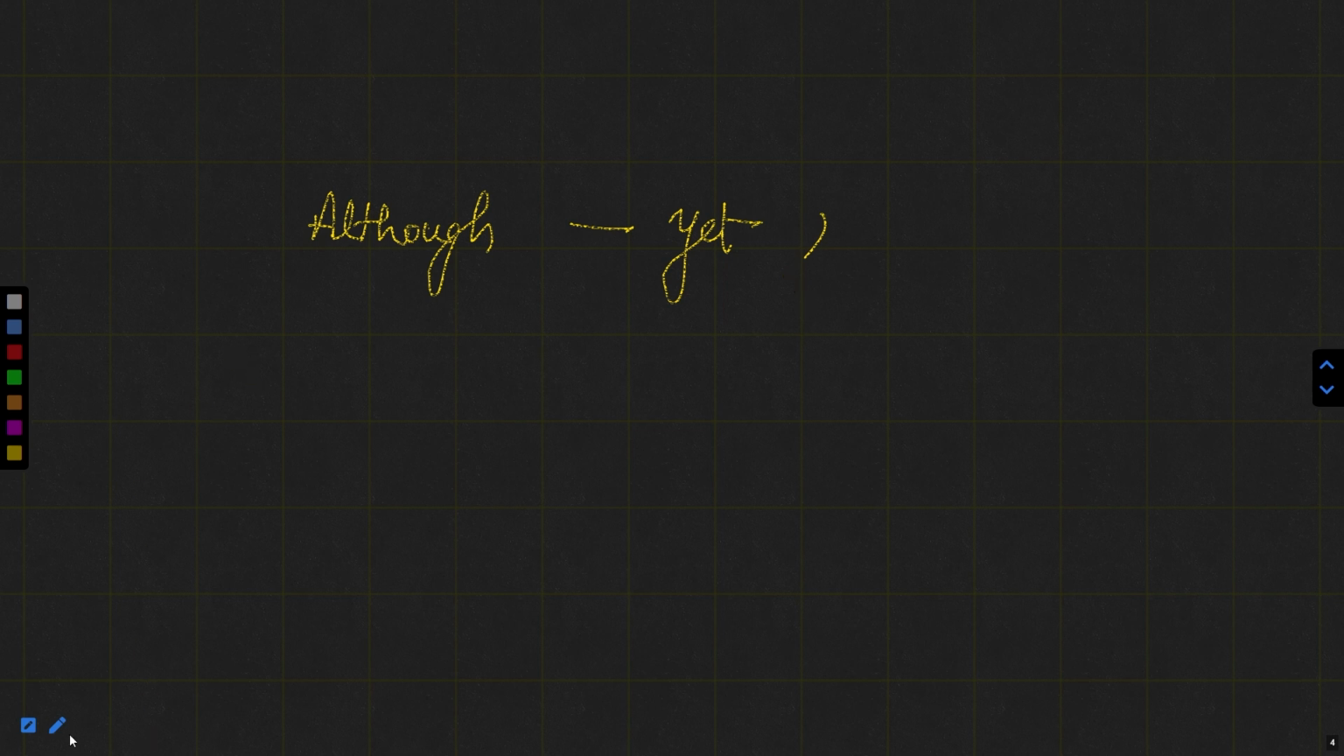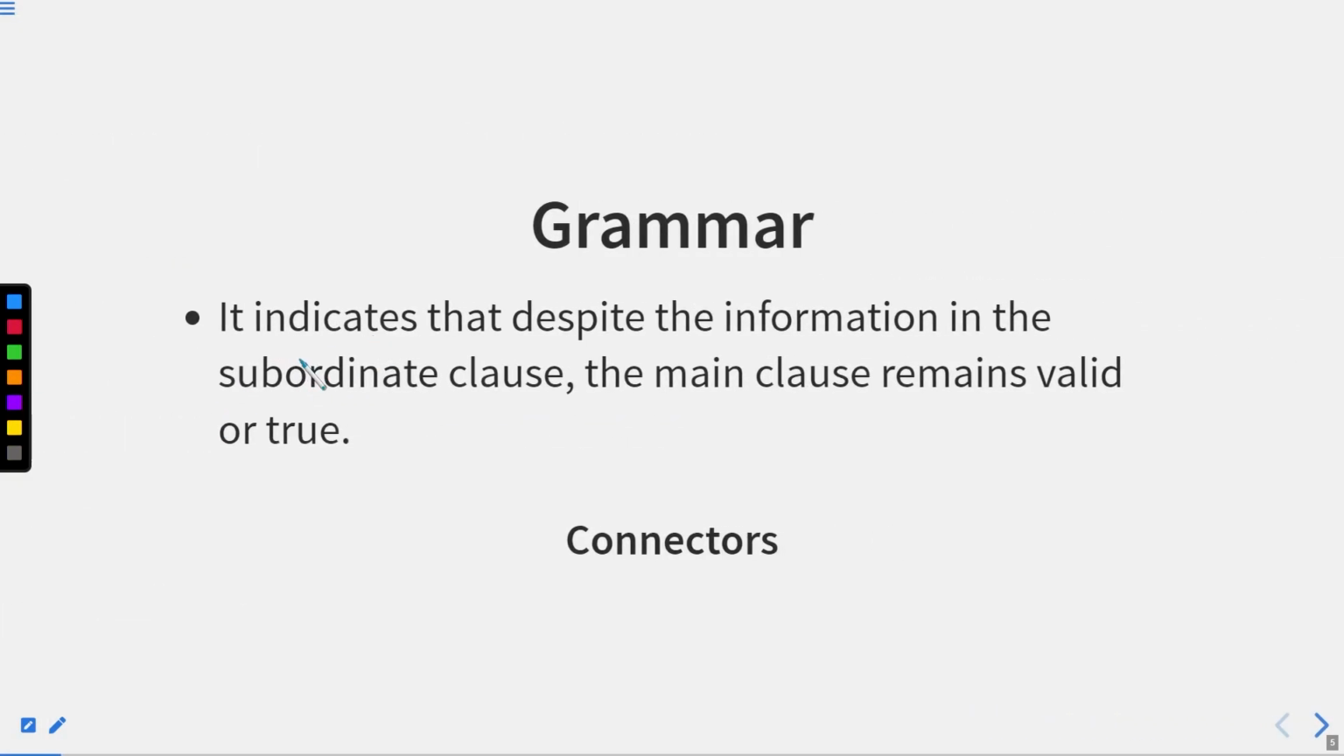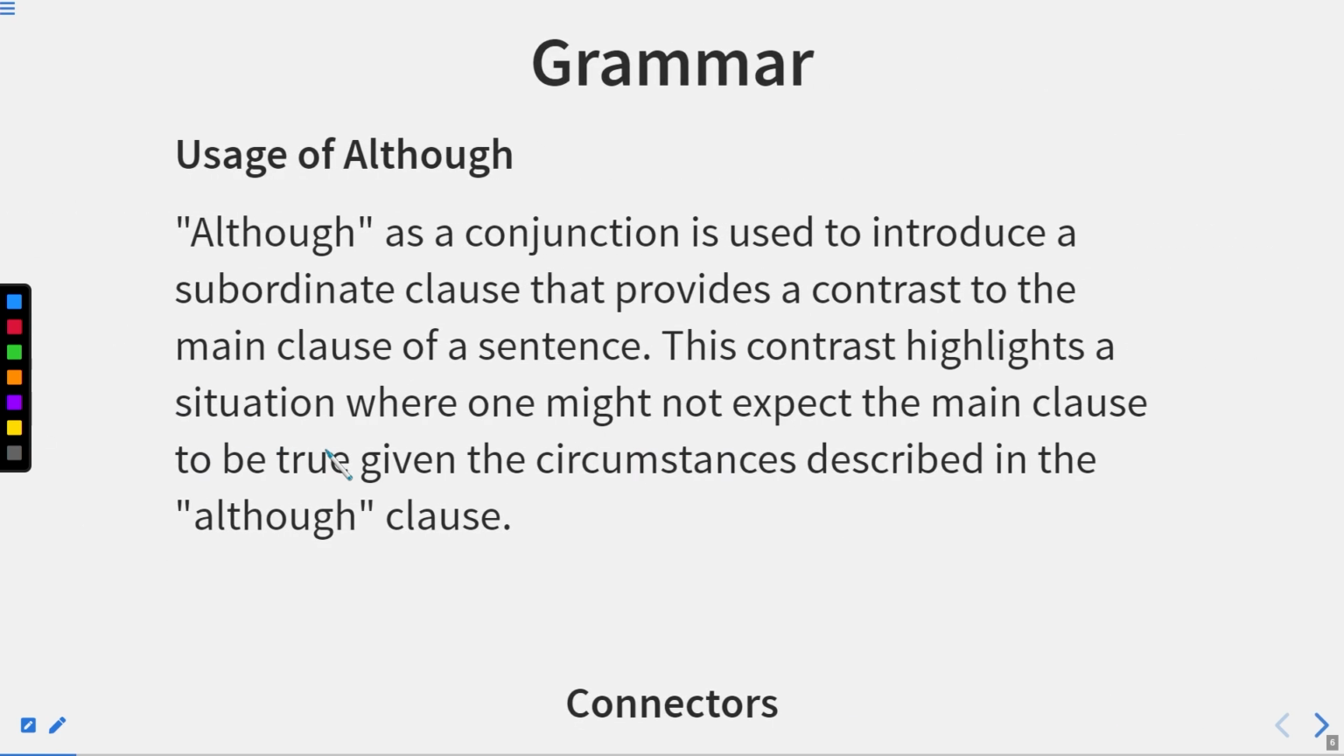Now let us get back to the slides. Here we are going to discuss some more points about although. It indicates that despite the information in the subordinate clause, the main clause remains valid or true, or it does not get disturbed, it remains the same as it is, or you can say it is totally unrelated to the subordinate clause. Now, the usage of although.